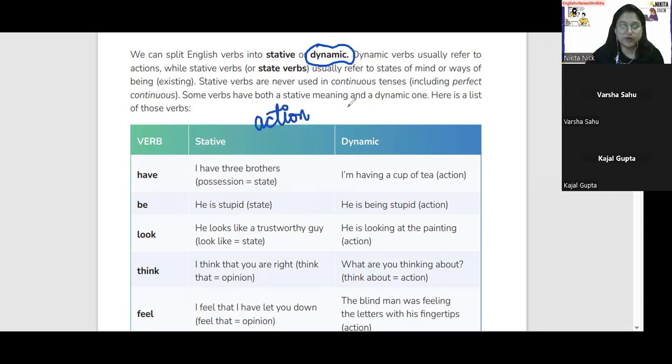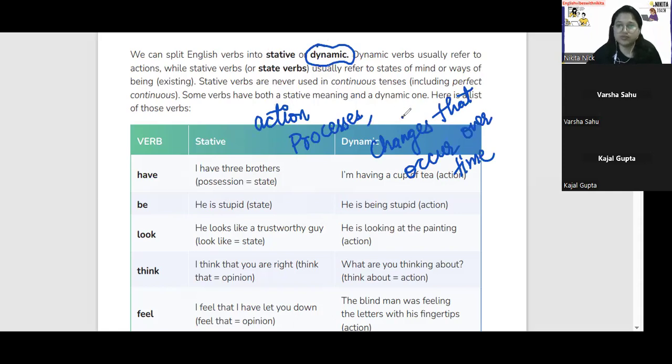Okay. It refers to action or processes or changes that occur over time. Changes that occur over time. Okay. If something is happening or something is changing over time, that is going to be dynamic. Okay. That describes activities that have a clear beginning or middle or end.